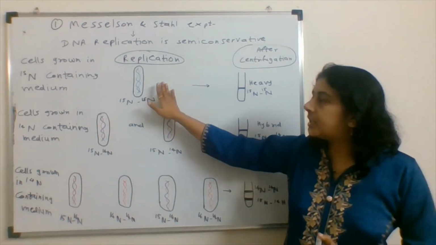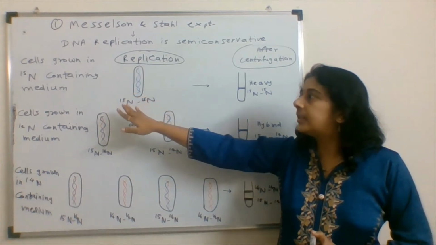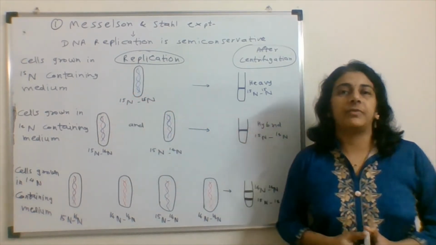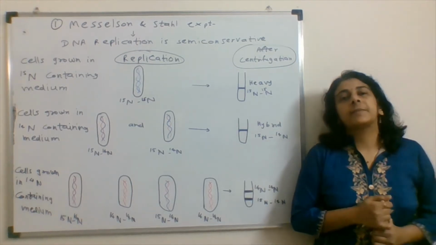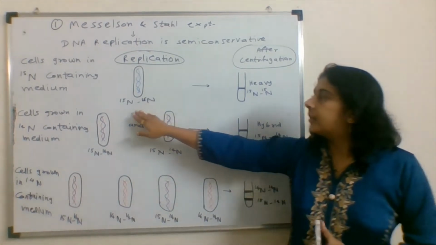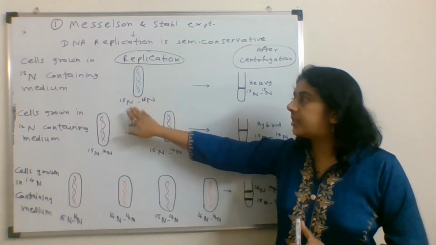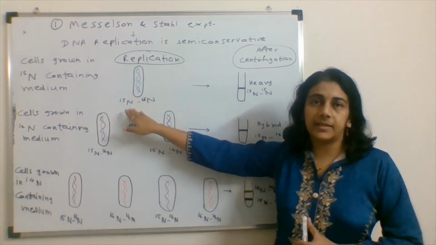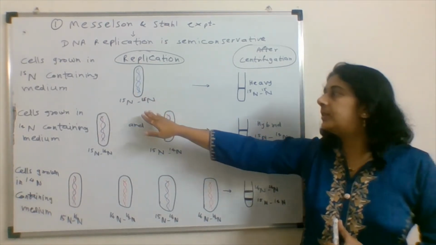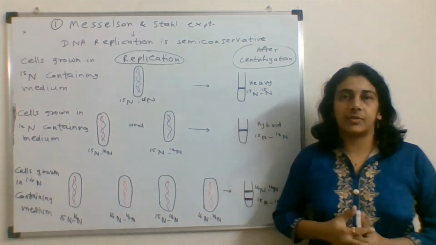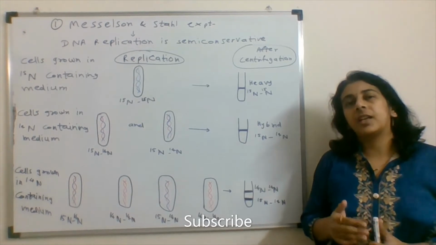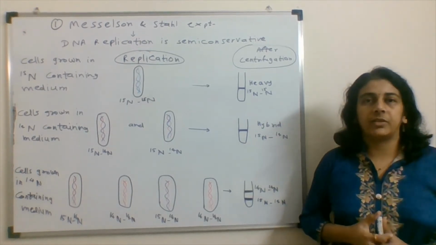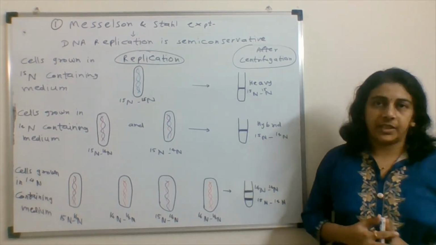Initially the cells are grown in a N15 medium. That means the DNA which is getting synthesized here will get labeled with N15 isotope. The ammonium salts used are labeled with the heavy isotope of nitrogen, that is N15.